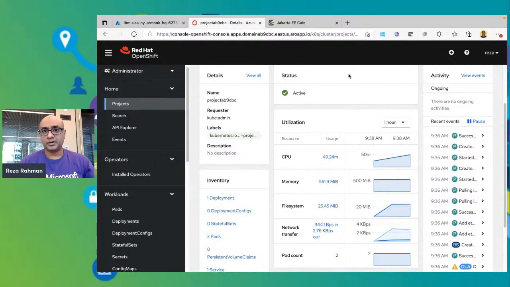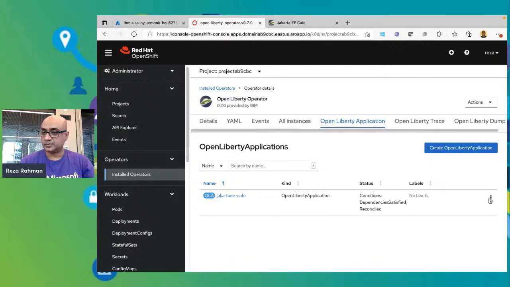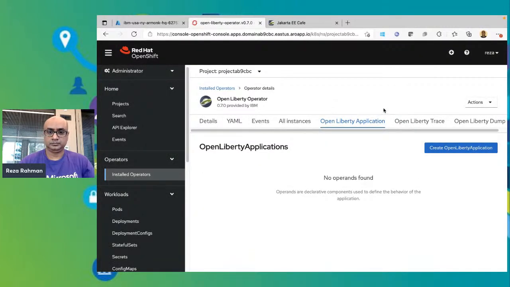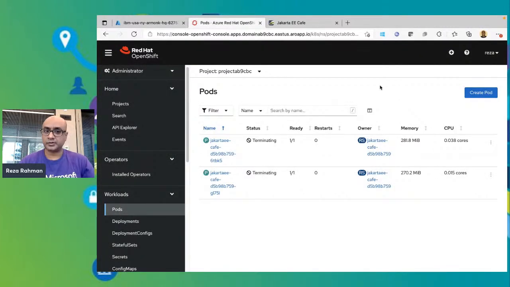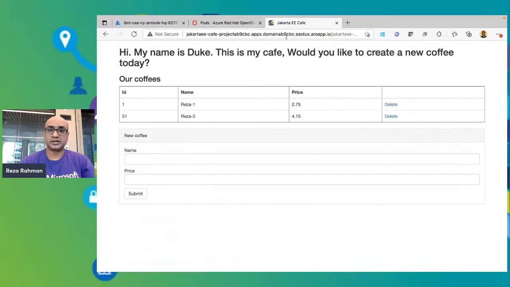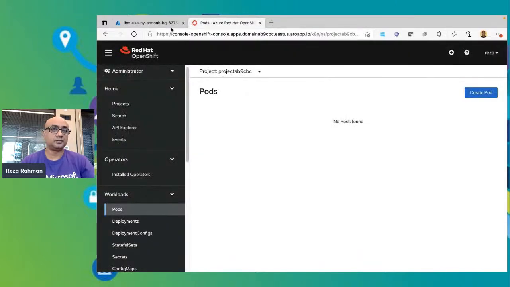In order to do an undeployment, we can simply go to installed operators and simply delete the OpenLiberty application, and the application will be undeployed. So let's go ahead and do that, and I'll just show you that. And if I go to the pods, they will be terminating. Very soon they'll be terminated, and there are no more pods. And I can redo the deployment real quick, just as quickly as before. If I try to access this, you'll see that the application is not available.